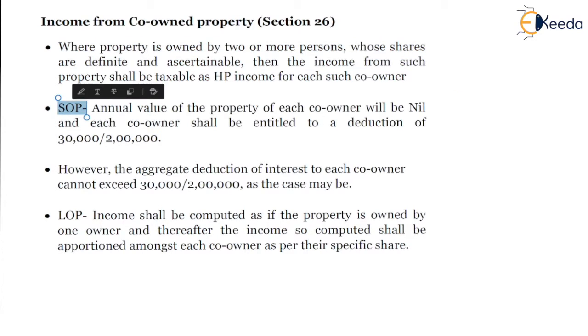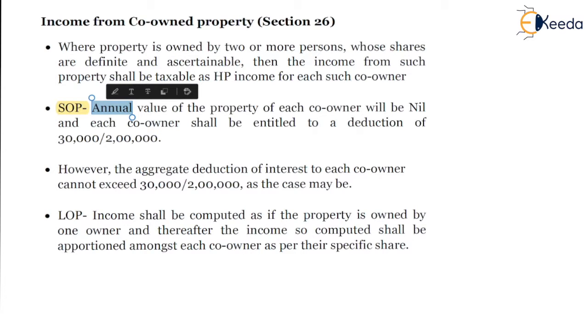In case of SOP property, the deduction under section 24B, the interest deduction, will be eligible individually, that is, each and every co-owner will be eligible for 2 lakh interest amount. A ceiling limit of 2 lakh will be applicable to each and every co-owner.